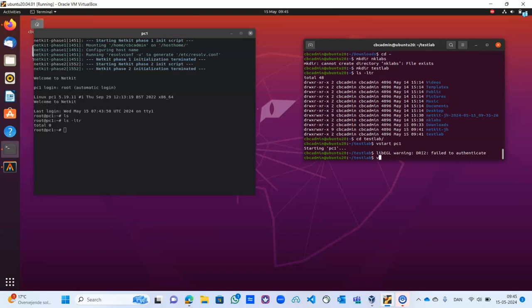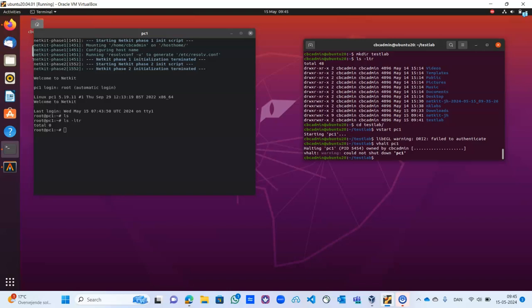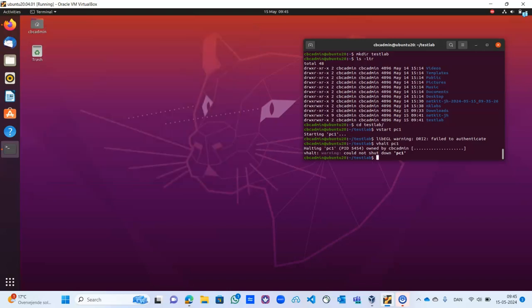So you can say vhalt pc1, which means you want to shut down this virtual PC. Then enter, and it is going to shut it down. Okay, so it's gone, even though it's giving an error message.